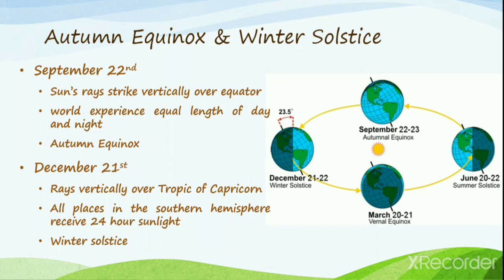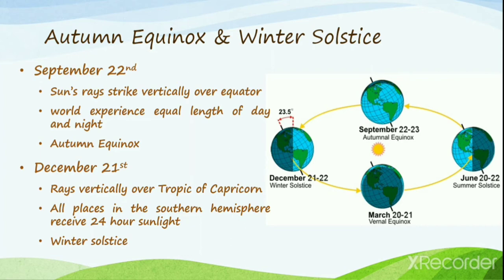On December 21st comes the winter solstice. The sun's rays strike vertically over the Tropic of Capricorn, which is 23.5 degrees south. Thus, at this time, all the places from the Antarctic Circle to the South Pole receive sunlight for 24 hours, and the places from the Arctic Circle to the North Pole experience 24 hours of darkness.